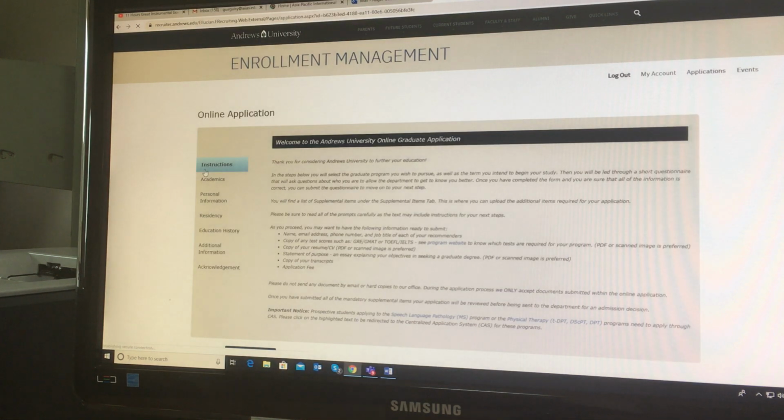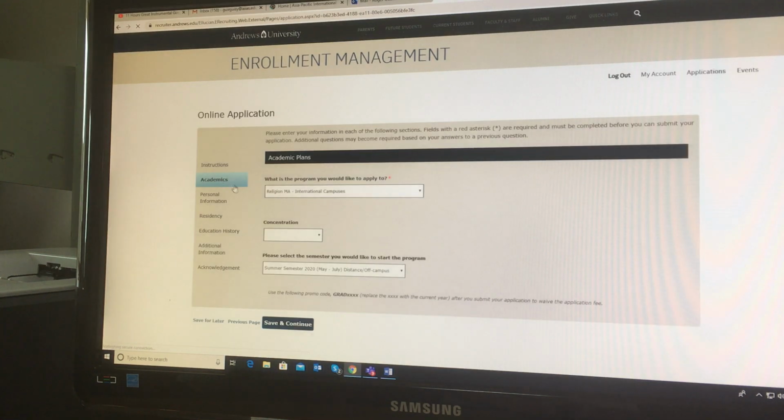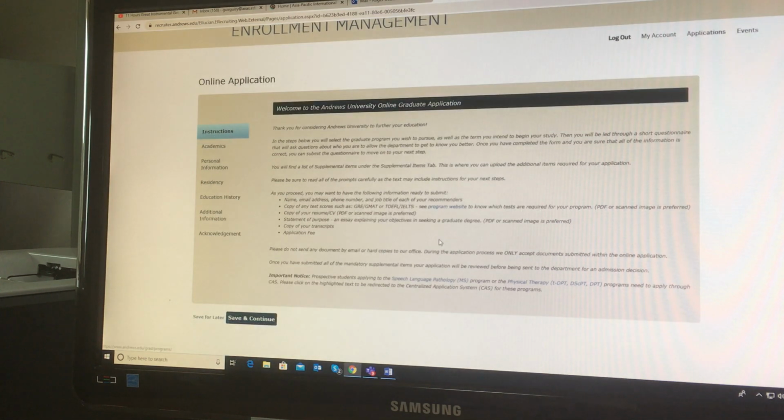We wait for the computer to... Okay, so this is how the online application goes. It explains here several things: instructions, academics, personal information, residency, etc. So we have to go step by step. Okay, so we go with instructions first. You can take your time and read it, okay, but there's nothing to do there. Just read for having more information. So you save and continue over here.